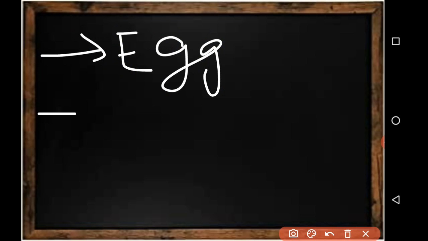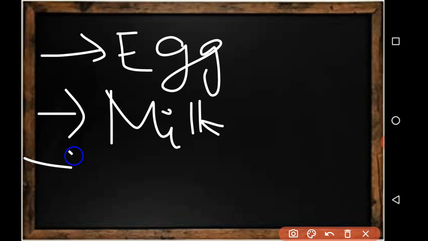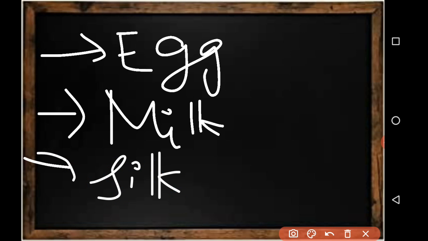What will you get from animals? Eggs. You get milk from animals. Sorry, cotton is a plant fiber; you don't get it from an animal. Silk, from silkworm you get. And you get wool from an animal called sheep.